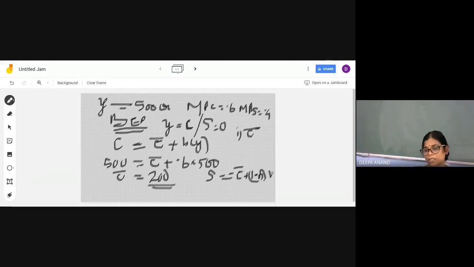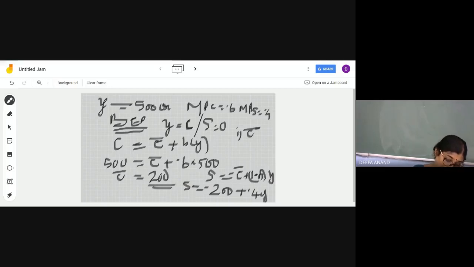What is 1 minus B? That is MPS. So saving is equal to minus 200 plus 1 minus B, which is 0.4, so 0.4Y. This is the saving function. The second question is the saving function. Now the third question is the level of income when the saving is 600.